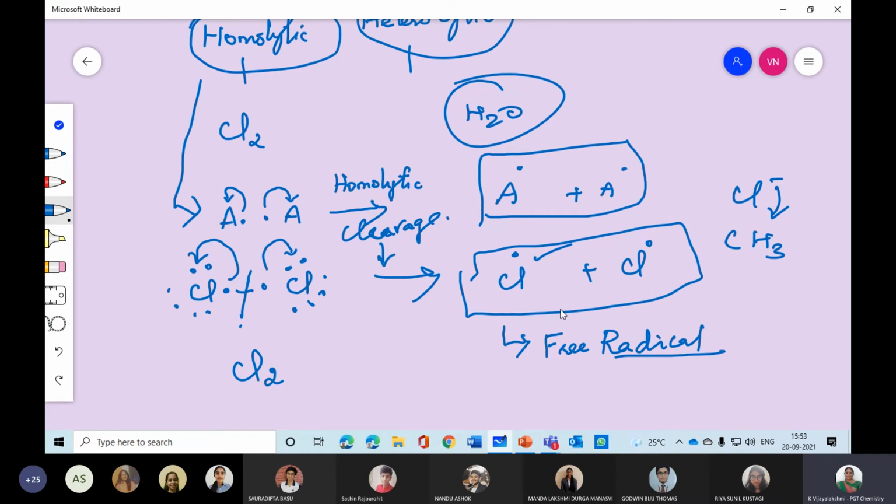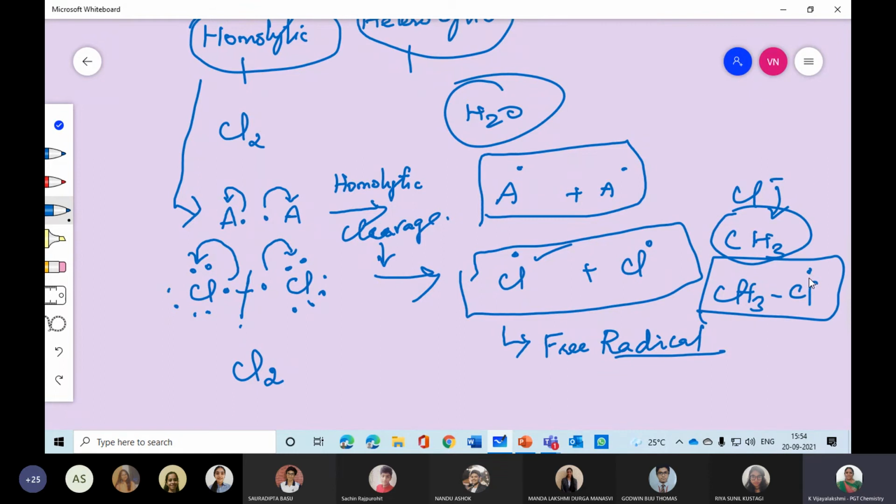So that will become a free radical. What is that free radical? It is ready to join with any other alkyl group or aryl group. See, suppose the alkyl group is CH3, so CH3Cl. So it will join.